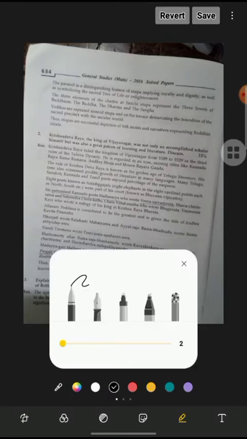The parasol is the distinguishing feature of the stupa, implying royalty and dignity, as well as symbolizing the sacred tree of life and enlightenment. This was the dome shape, and there was a parasol, the distinguishing feature of the stupa. So what is the stupa and what is the vihara?